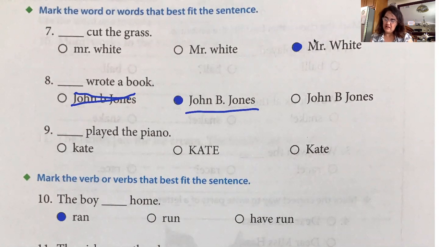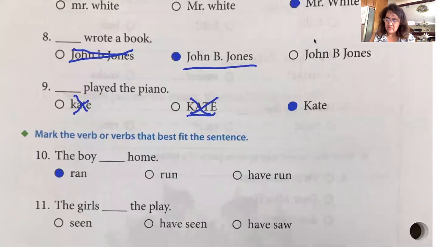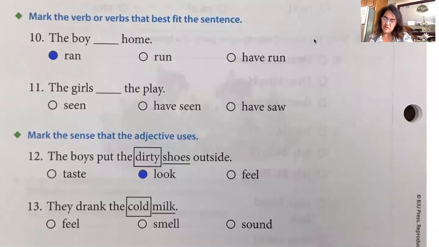Very good. Then we have blank played the piano. Well, we know Kate played the piano, and Kate is her name, so it's a proper noun. It has to be capitalized. We don't want this one. But we don't want this one either because the whole name doesn't get capitalized, only the first letter in her name.